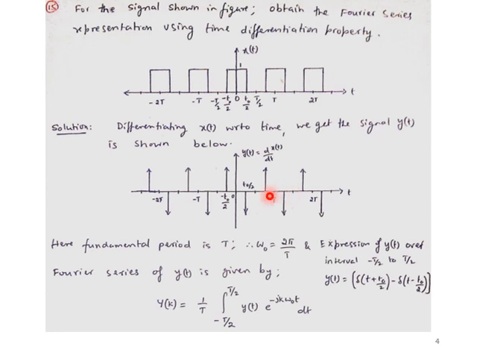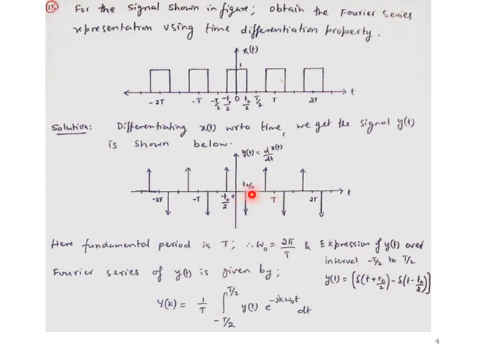Now we can write y of t in terms of an equation. I retain the equation for y of t over the time interval from minus t by 2 to plus t by 2. A value exists at this particular point and also at this one. So it is a shifted version of delta t: delta of t plus t naught by 2.